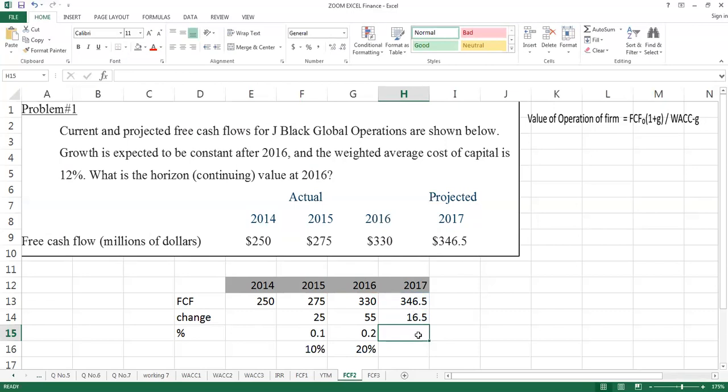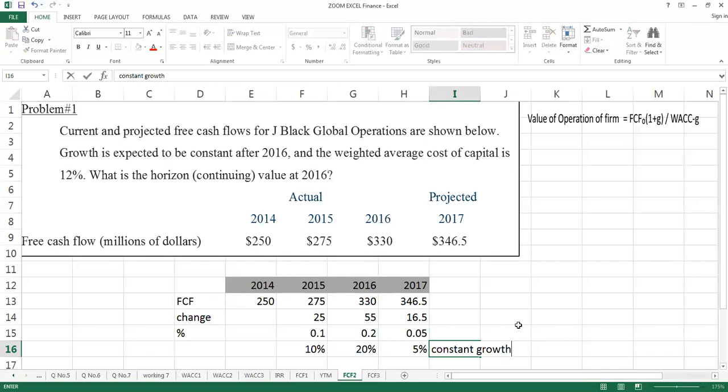Now compare it. The change is 16.5. I check what percentage it comes to. Look, I take the change between these two years divided by the year on which I calculated the change. So it becomes 0.05. In simple words, student, I can say this is 5%. This 5% is the constant growth as given in the question.